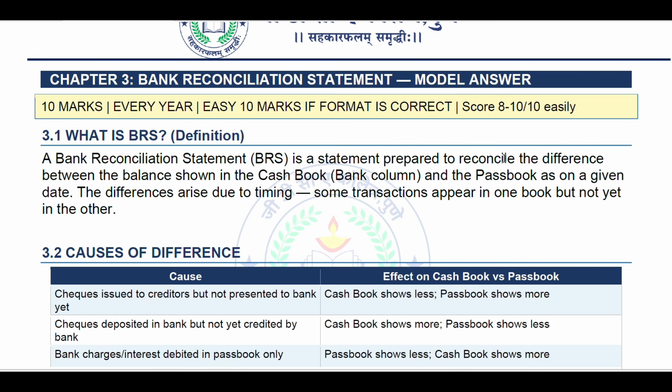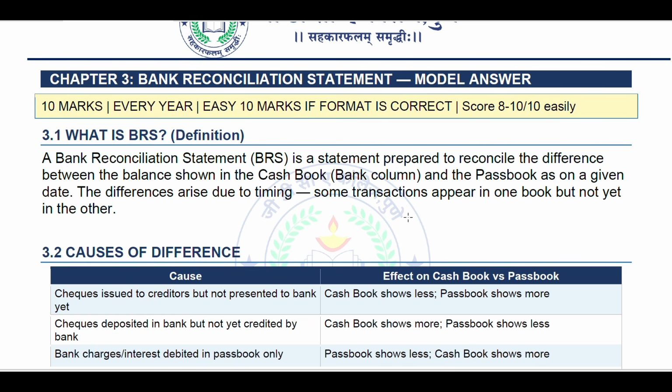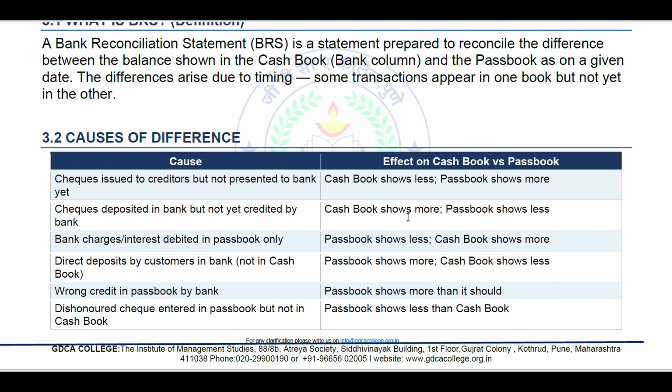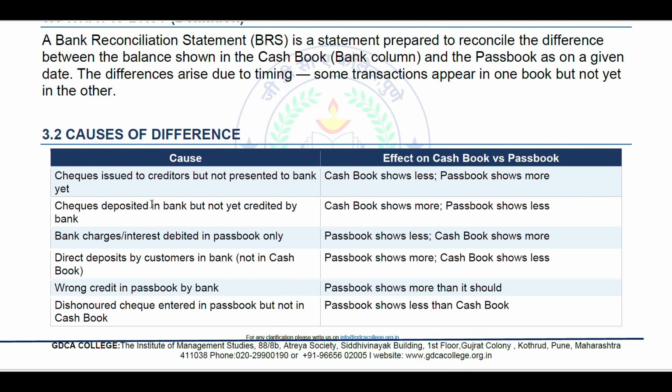BRS is a statement prepared to reconcile the difference between the bank balance shown in the cash book, that is the bank column, and the passbook as on the given date. The differences arise due to timing. Some transactions appear in one book but not in the other. What are the causes of differences? Causes and effect on cash book versus passbook. This is how you have to write.